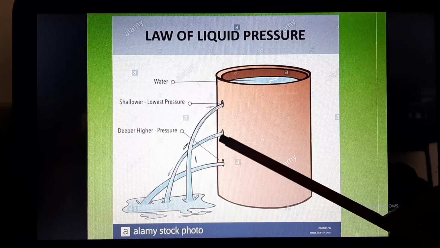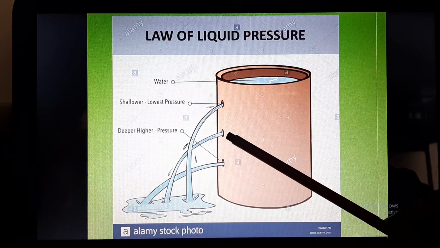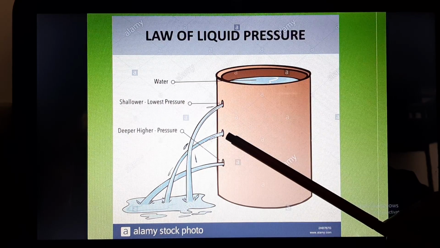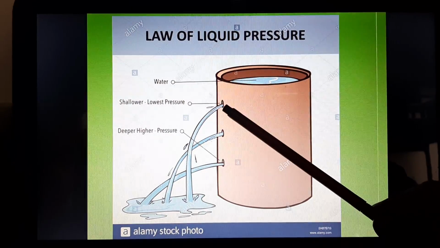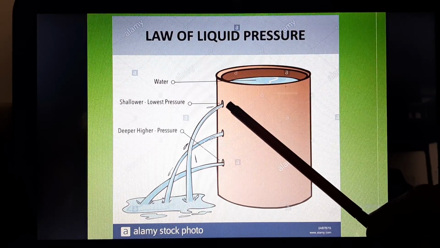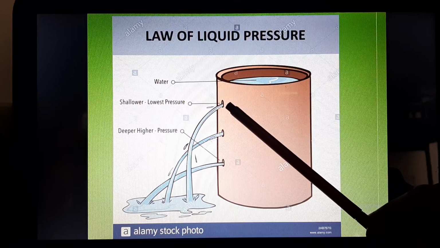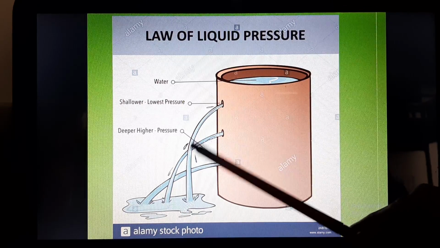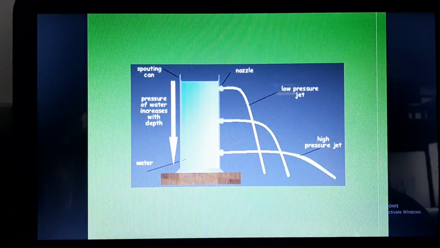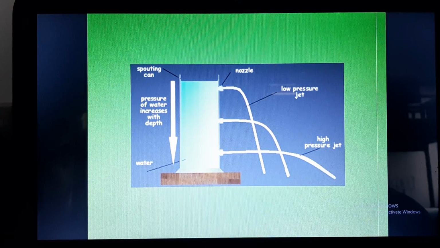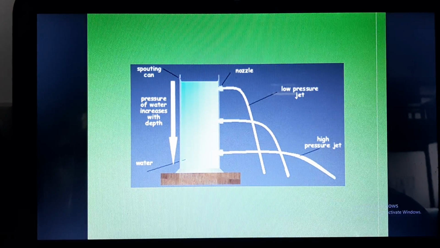The water coming out from the pore of medium depth will have medium pressure, and the water coming from the pore at minimum depth will have lowest pressure. In this picture also the same phenomenon is explained.